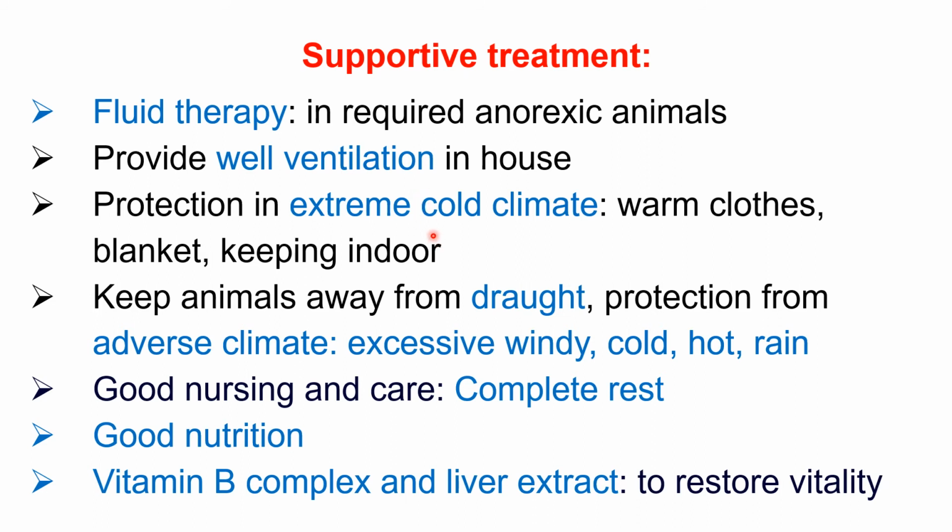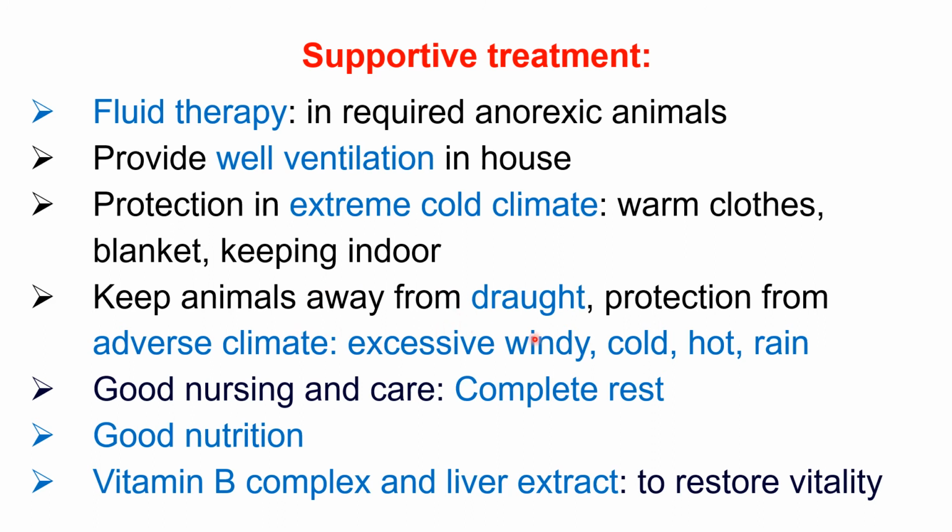A very important thing is to protect the animal in extreme cold climates. Rhinitis is commonly observed in cold seasons, because a cold environment and cold air is a predisposing factor for rhinitis. So the animal needs to be protected from cold, by covering with warm clothes or blankets and keeping the animal indoors.